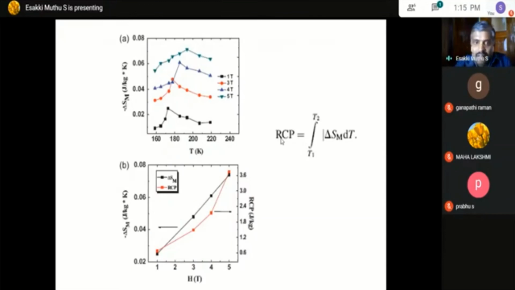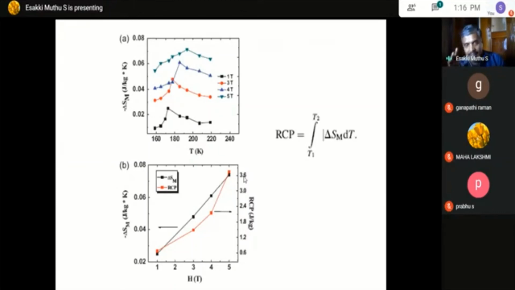Once you have a large, broad span of delta Sm, then you can have a higher relative cooling power. For this material, you see that with increasing magnetic field the RCP, the relative cooling power, also increases. But here the relative cooling power is very low, around 3.6. If you take a nanomaterial, the relative cooling power will be very high. I will explain that for one sample in the next slides.